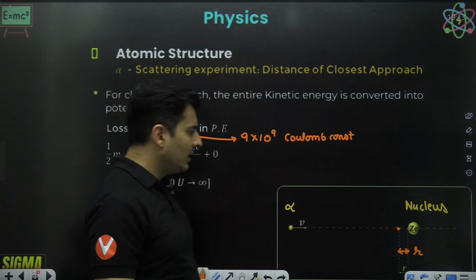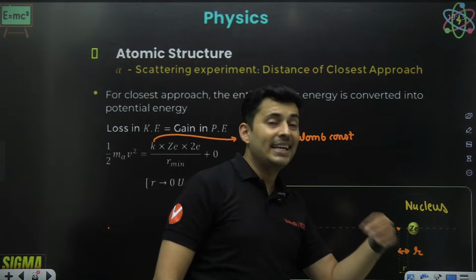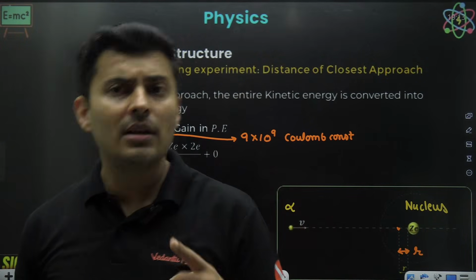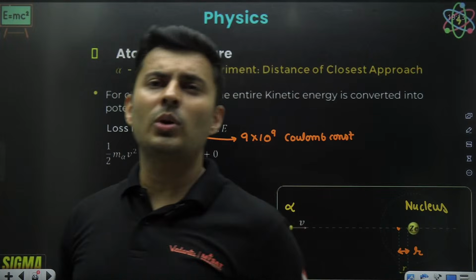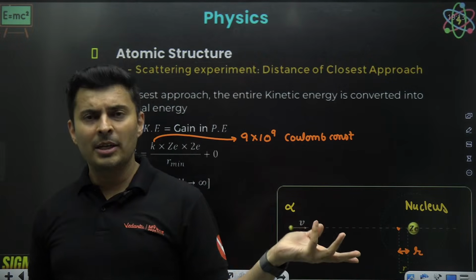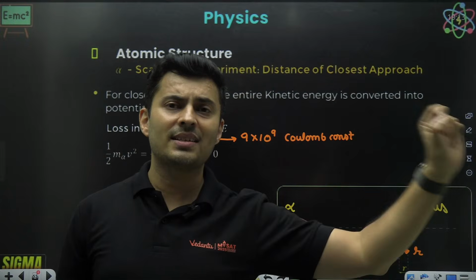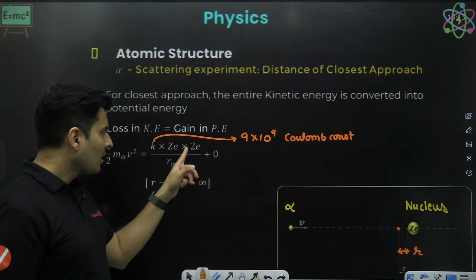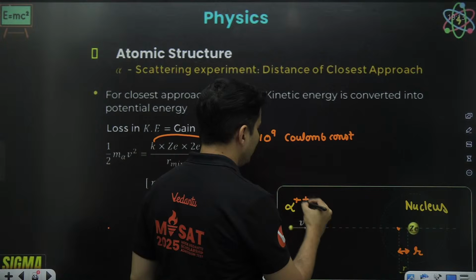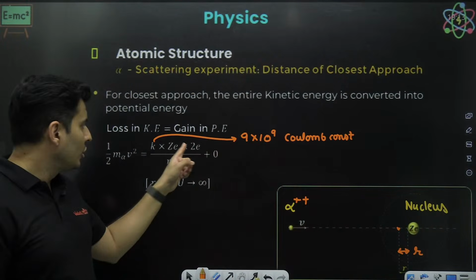Charge 1, charge 2. What is charge 1? Right over here, Ze. What is e? e is the electron charge. What is Z? Atomic number. How many protons are there inside the gold nucleus or whatever nucleus? That many protons into 1.6 into 10 to the power minus 19. Why 2e? Because the alpha particle is doubly positive. So that's why 2e.